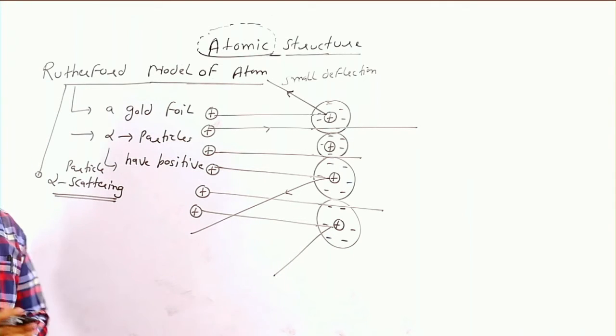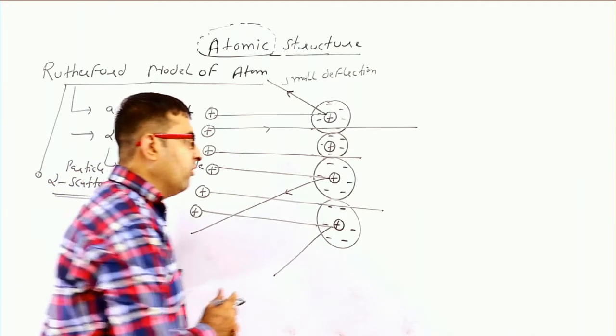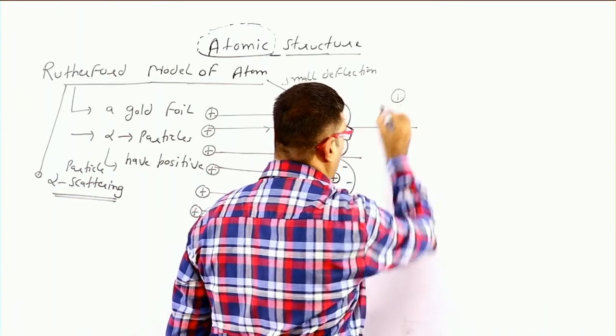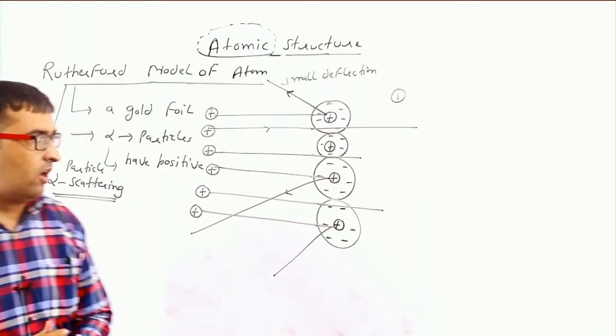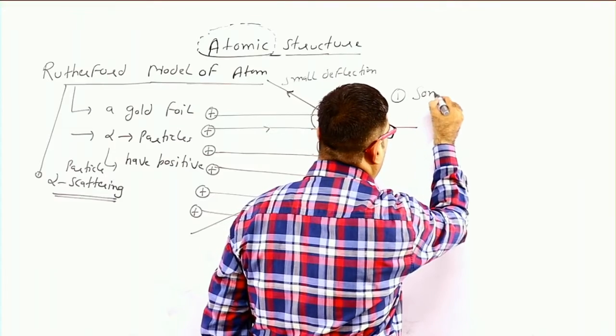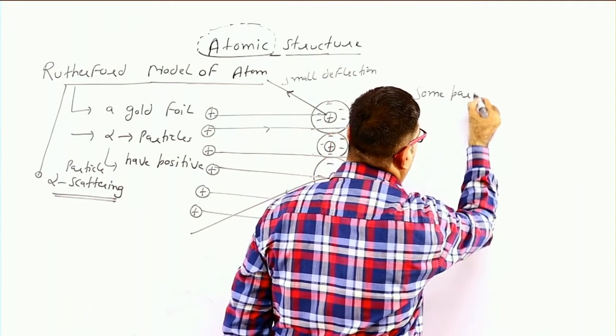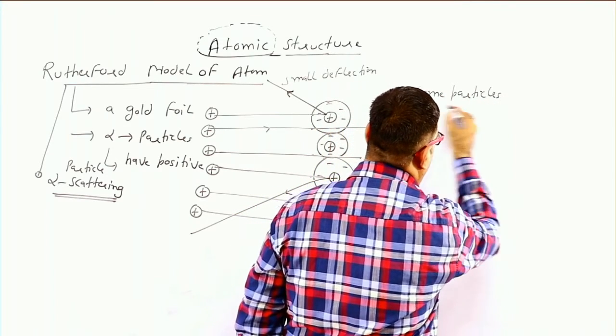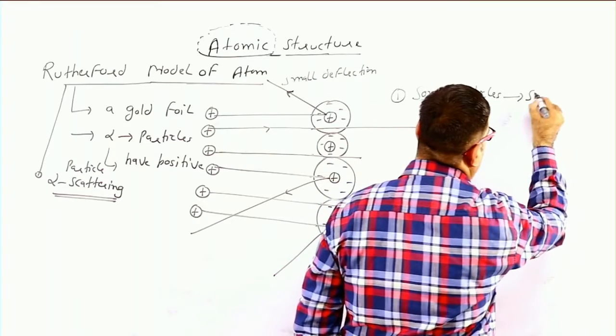On the basis of these observations, Rutherford concluded some points, but we have to consider the observations first. First observation is that some particles show small deflection.